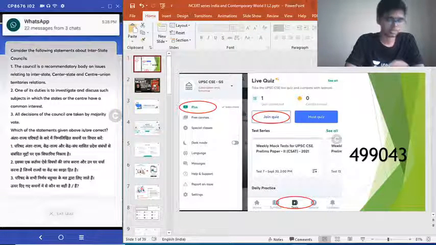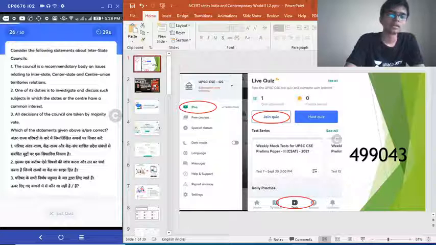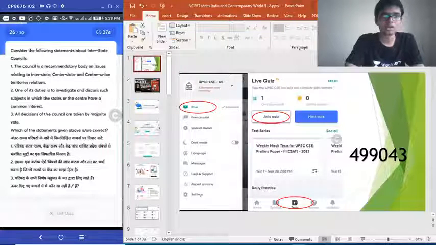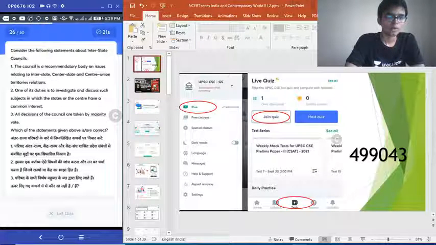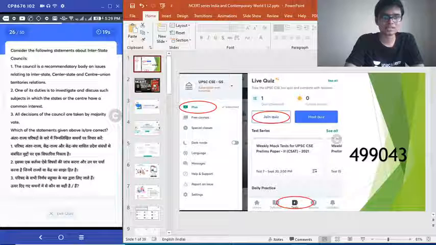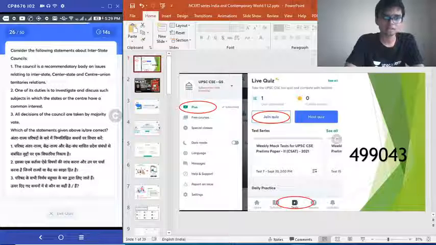Question 26. Consider the following statements about interstate councils. 1. The council is a recommendatory body on issues relating to interstate, center state and center union territory relationships. 2. One of its duties is to investigate and discuss such subjects in which the states or the center have a common interest. 3. All decisions of the council are taken by majority vote. Choose the correct answer.